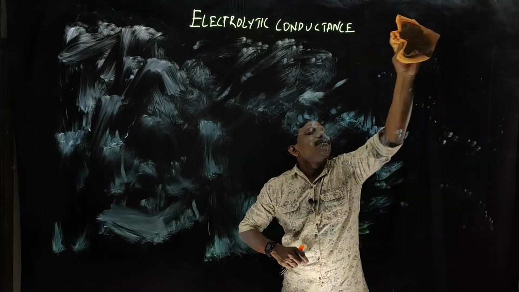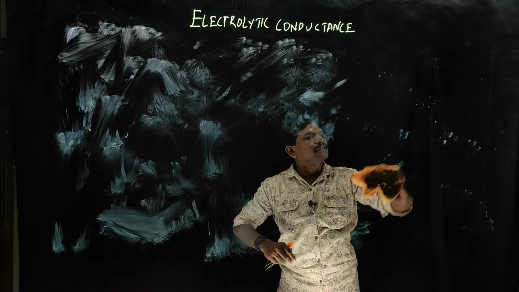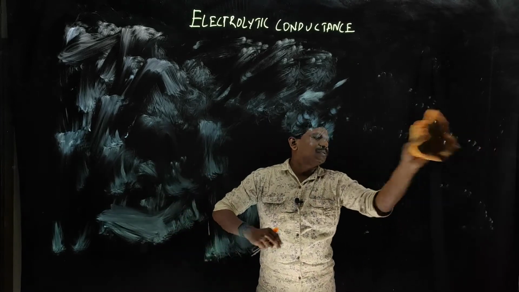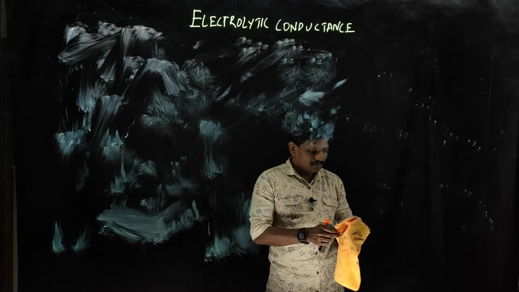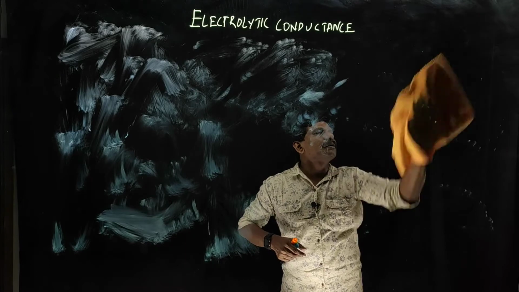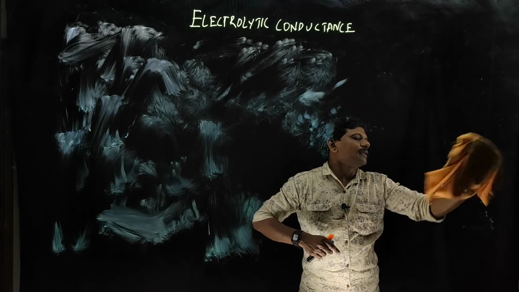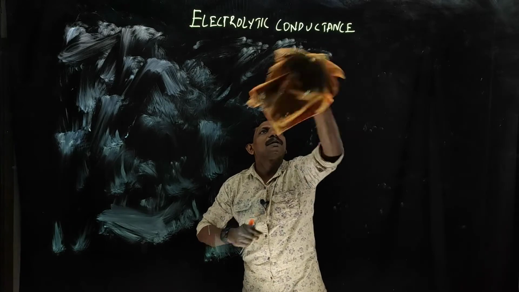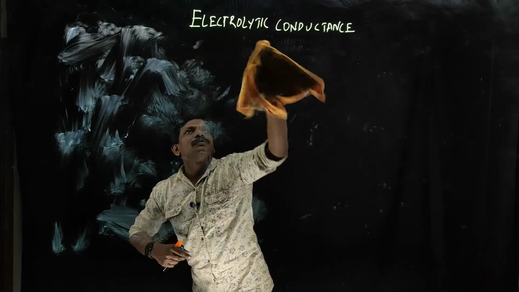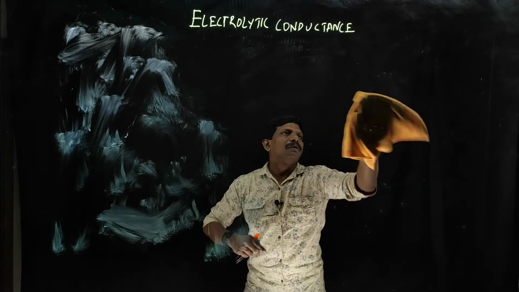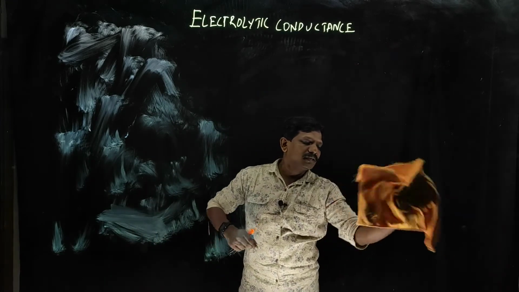And we will see that this particular equation is mainly applicable for univalent electrolytes. In the case of bivalent electrolytes and other types of electrolytes, there are some deviations from the Debye-Huckel-Onsager equation.